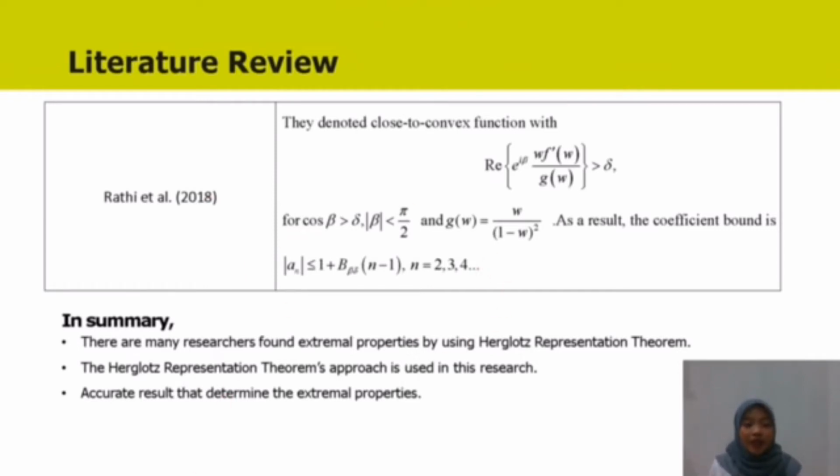So, in summary, many researchers found extremal properties by using the Hilbert representation theorem. The Hilbert representation theorem's approach is used in this research as it is the simplest and easiest method compared to other methods. Other than that, the Hilbert representation theorem is also an accurate result that determines the extremal properties.